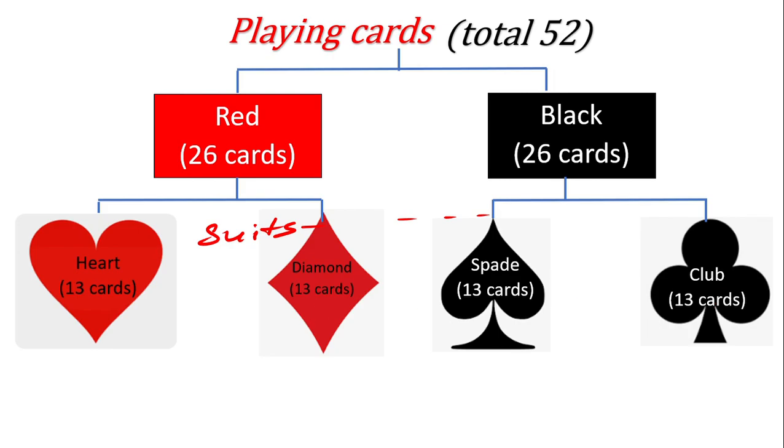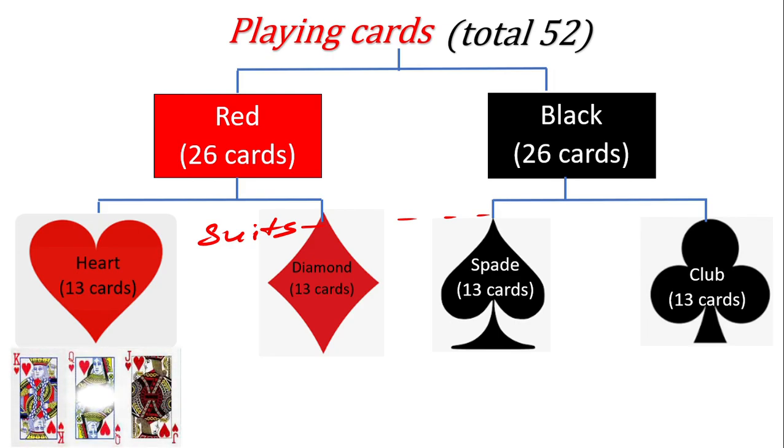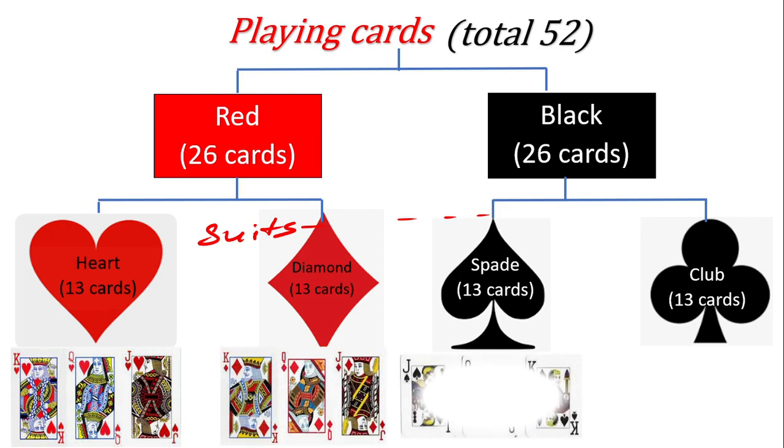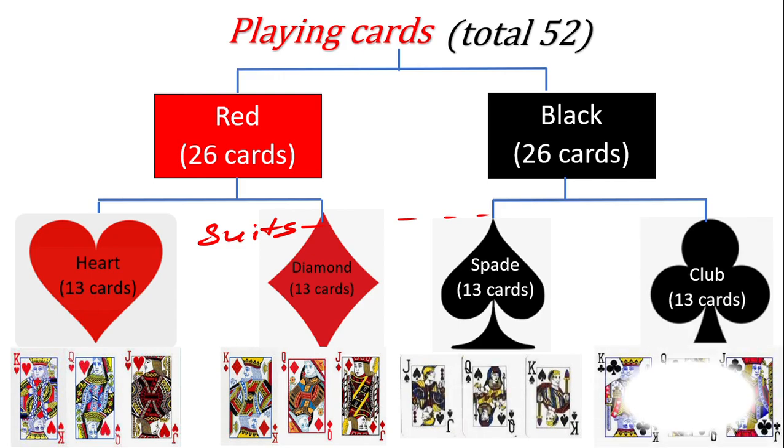Now in all these four categories, there are three face cards. So 3 face cards in heart, 3 in diamond, 3 in spade, and 3 in club also. So in total how many face cards can you see here? A total of 12 face cards.